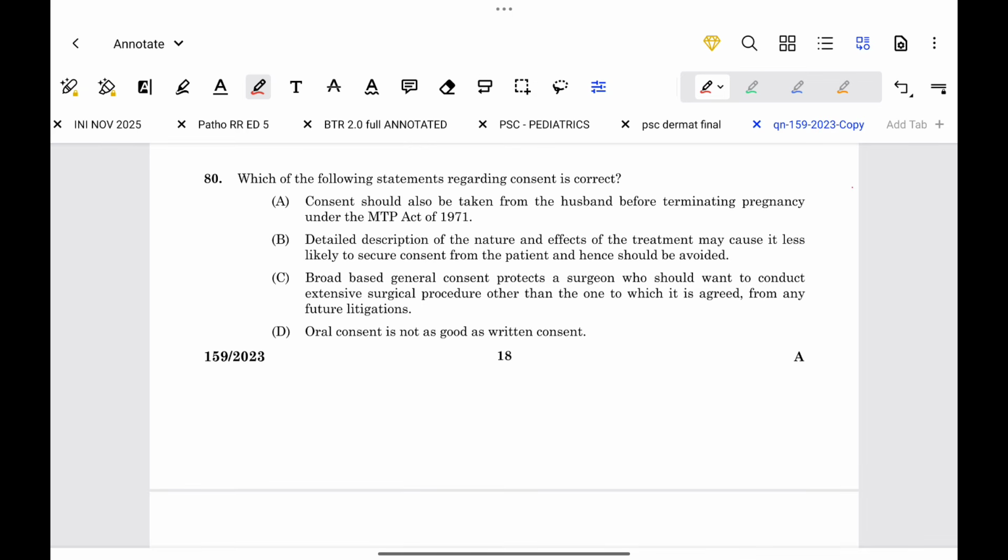Next question. Which of the following statements regarding consent is correct? Consent should be taken from the husband before terminating the pregnancy under MTP Act of 1971. This is wrong. Detailed description of the nature and effect of the treatment may make it less likely to secure consent from the patient and hence should be avoided. This is also false. Broad-based general consent protects a surgeon who wants to conduct an extensive surgical procedure other than the one to which it is agreed, from any future litigation. Correct. So option C is the correct answer.